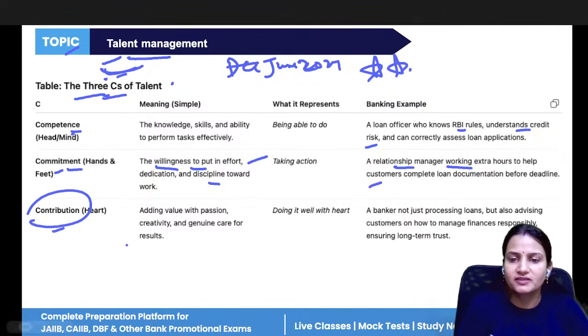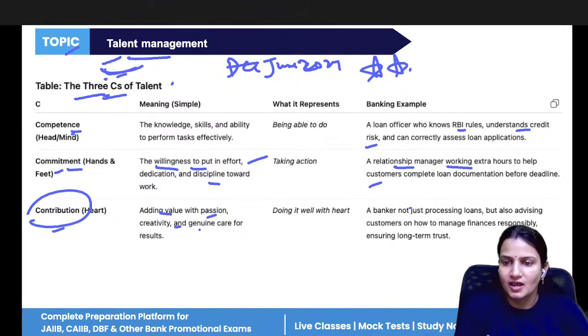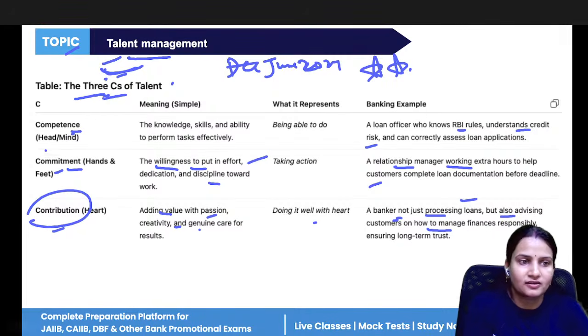And contribution means how many positive things you are adding to the company, adding value with passion, creativity, and genuineness. So a banker not only processes the loan, but also advises customers on the products and services. So do it with heart. Competence is related to head and mind, commitment to hands and feet, and contribution to the full heart.